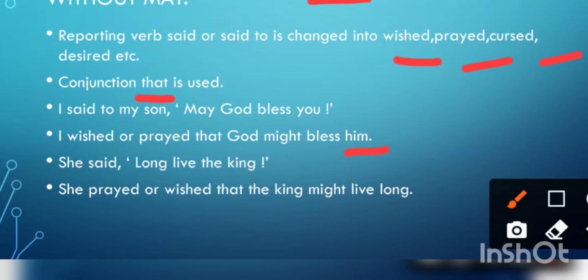See that in this sentence, "may" is hidden here. May the king live long. Okay? But we can also say, long live the king. So, "may" is hidden there. So, when we change it, she prayed or wished that the king might live long. Because "may" is there, it is hidden, but it will be changed into indirect form.